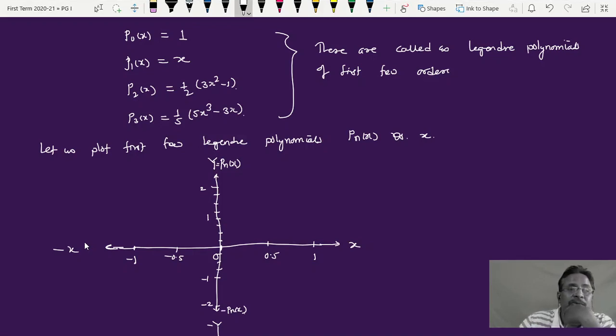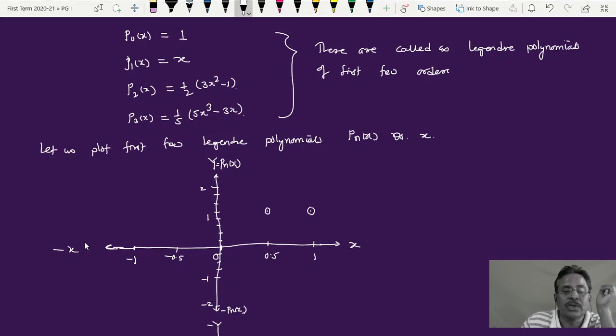Now first gives me P0 of x. When I put all the values of x, whatever, minus 1, plus 1, 0, plus 2, plus 3, minus 4, whatever, every time I'll get this value to be equal to 1. So for x equal to 0.5, I'll get this 1. When I put x equal to 1, I'll get this value of Legendre polynomial is 1.